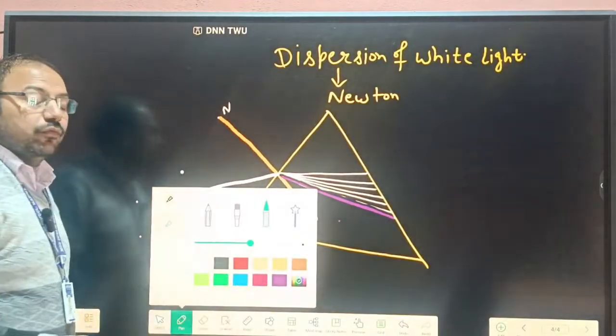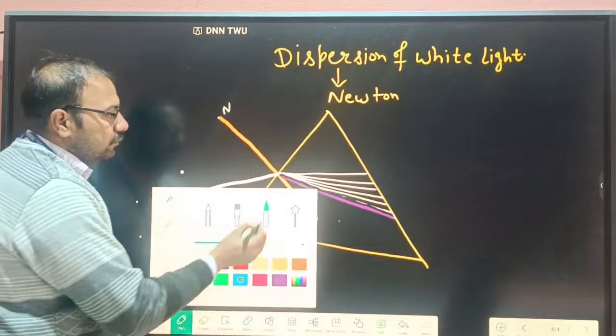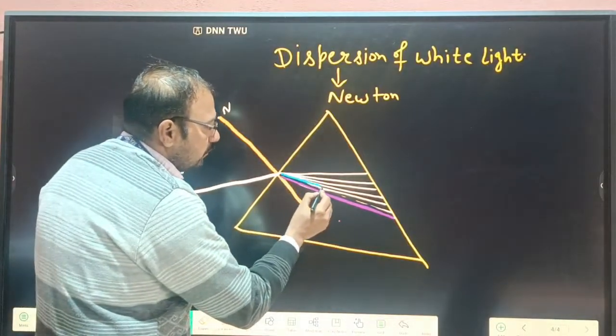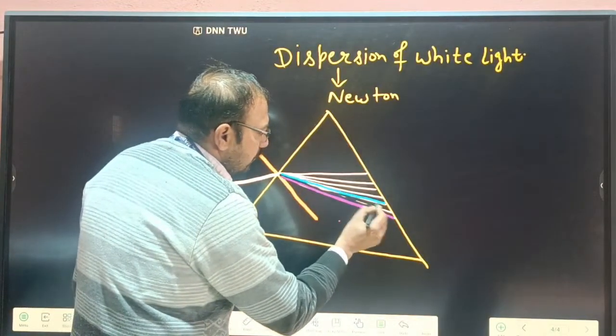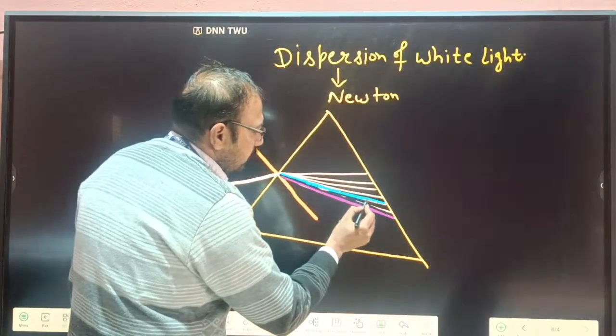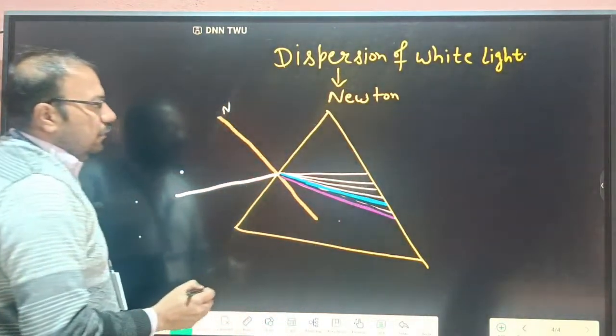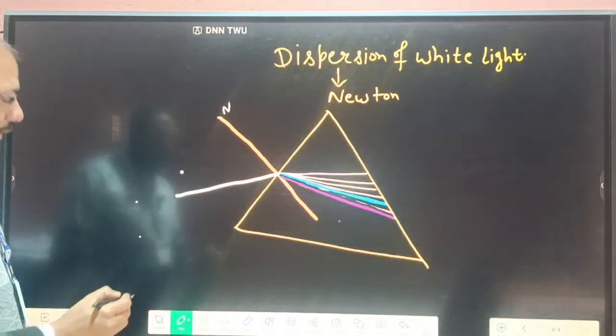For example, we are taking a sky blue here. And green.